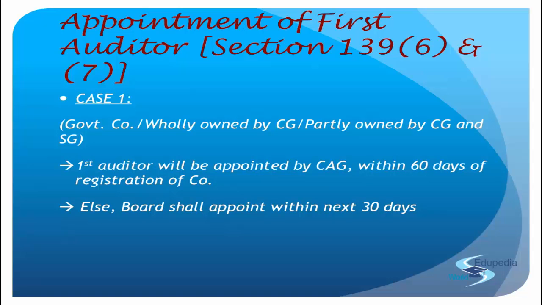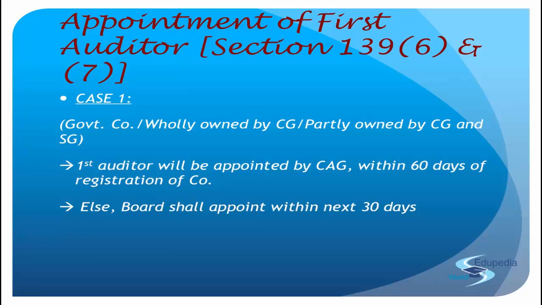In the case of a government company, if the CAG is not able to appoint an auditor in the first 60 days, then in the next 30 days, starting the day after the 60 days are over, the board of directors will take charge of appointing an auditor. Even till the 60th day, they wait whether the CAG is appointing. But if on the 60th day the CAG is not able to appoint, the entire power shifts to the board of directors, and the power remains with the board for half the tenure of the CAG, that is 30 days. If they appoint an auditor in 30 days, we continue with the same auditor.